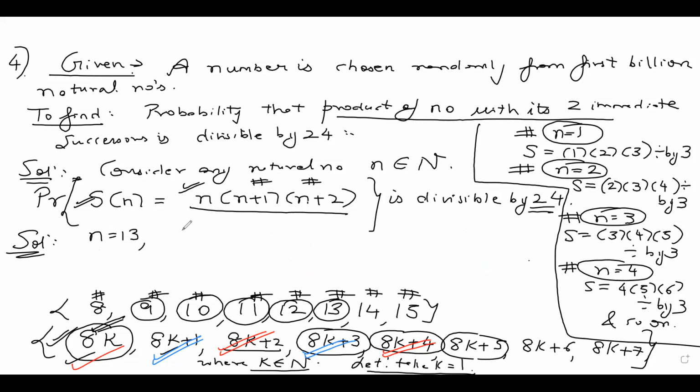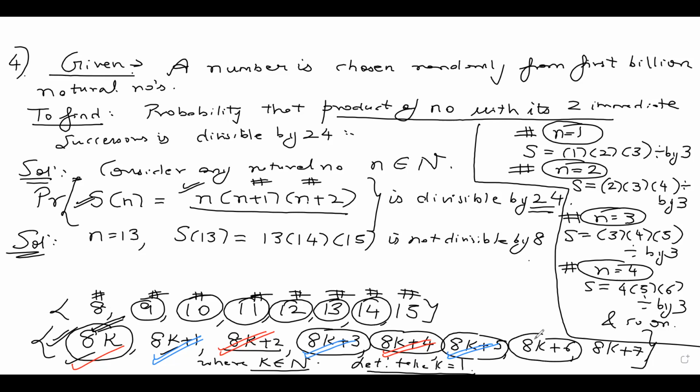If I put n as 13, I get S of 13 as 13 into 13 plus 1, 14 into 13 plus 2, 15. You can see it's not divisible by 8. If you divide by 8, you are going to get a remainder. So I can put a blue tick. This is not divisible by 8. Then let's look at the next number, which is